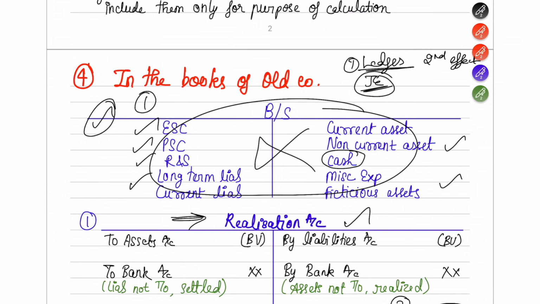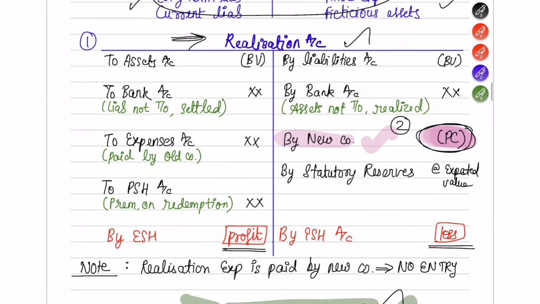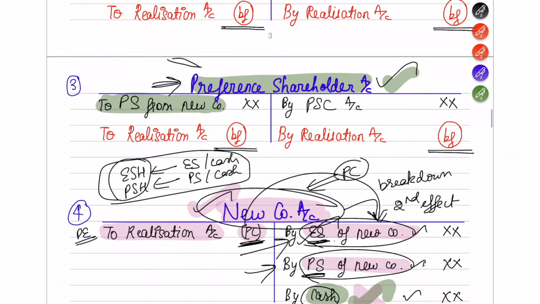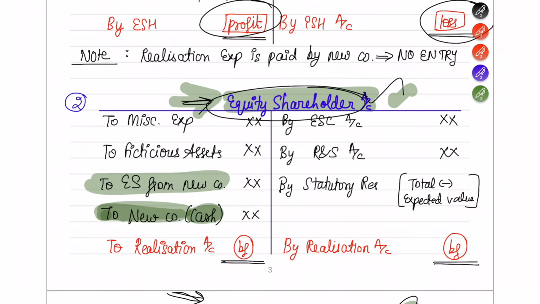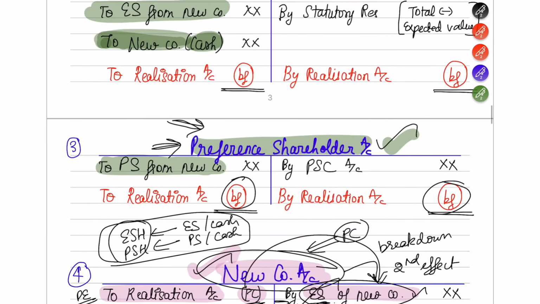Or if you feel you're already comfortable, you know what goes into what account and it's easier to do the journal entry, do that. I'm telling you, don't go for journal entries first, because finding the balancing figure will be difficult. The balancing figure will come under realization account, and the balancing figure will next come under preference shareholder account. Apart from these two accounts, the equity shareholder account is going to be prepared last. Last preparation will be of equity shareholder account only.